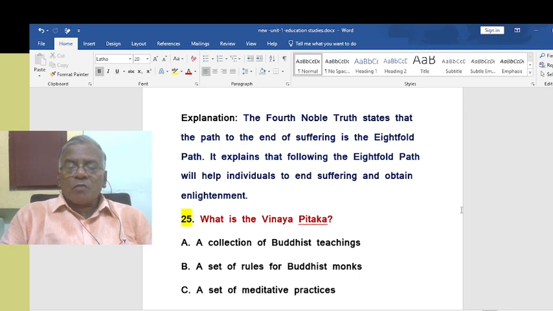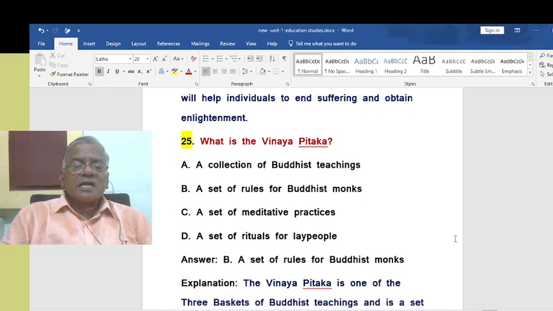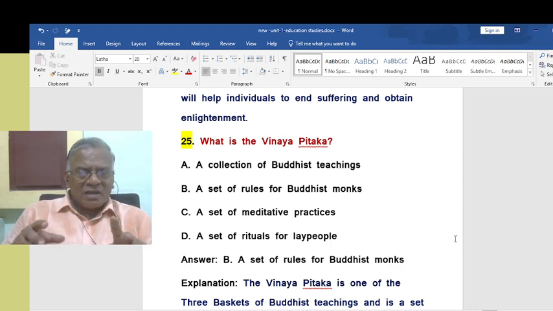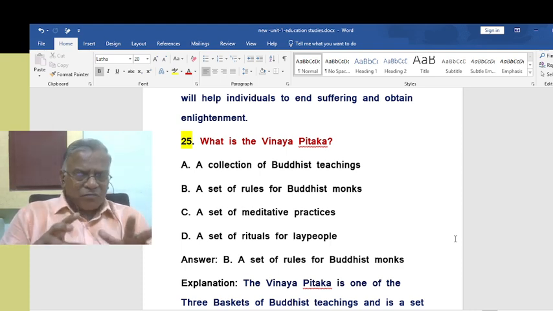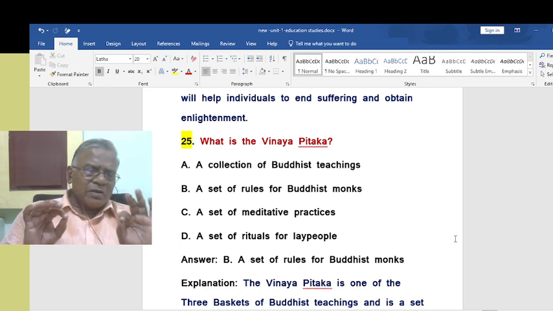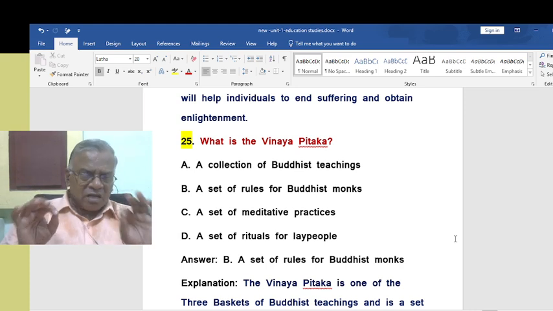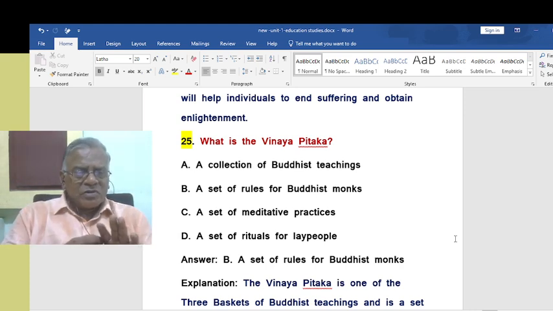Now let us talk about what is the Vinaya Pitaka. What is the Vinaya Pitaka? That is a set of rules for Buddhist monks. Of course, there are other alternatives. If you are going to analyze each and everything, we cannot finish it. Otherwise, a lot of confusion also will be there. Simply go by the concepts, the truth of the concepts, understanding the concepts. Then you will be able to easily tick off the correct ones, right?